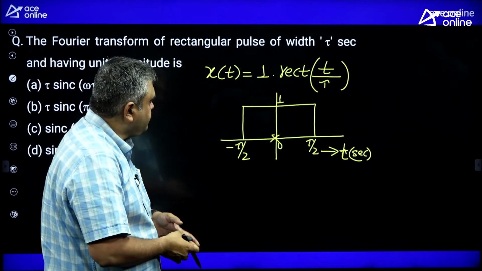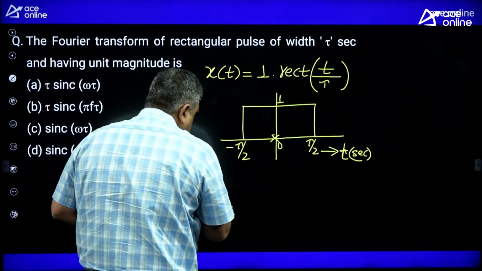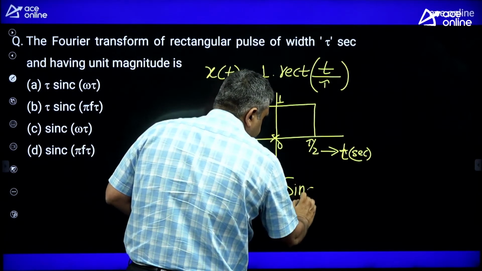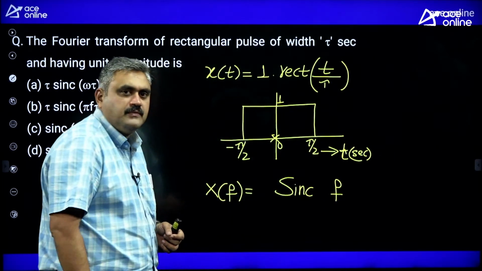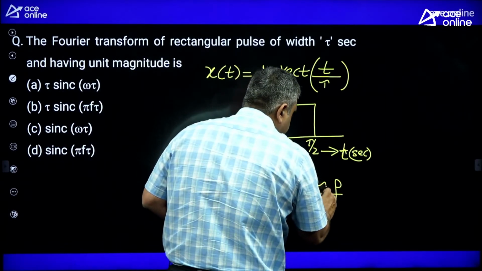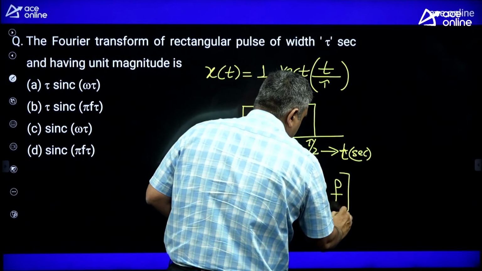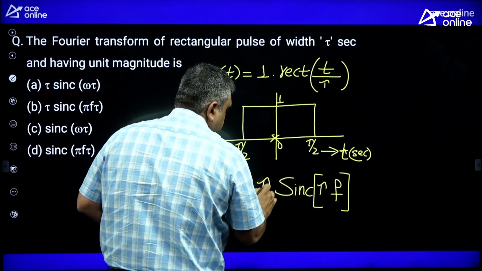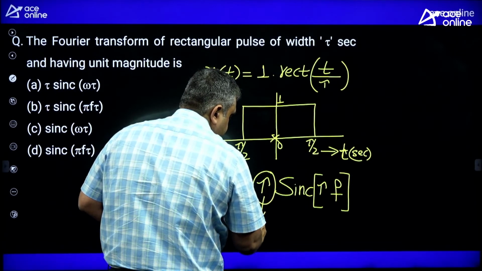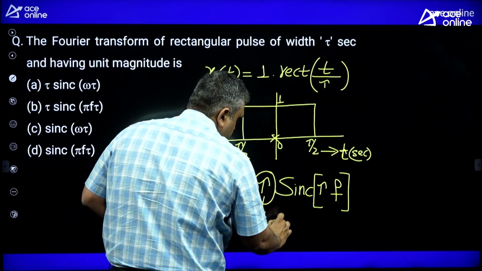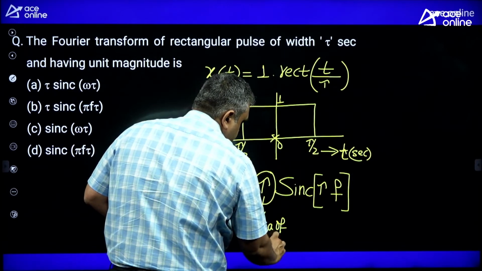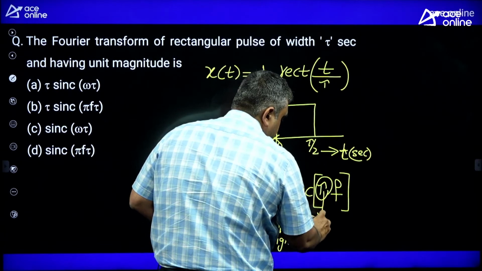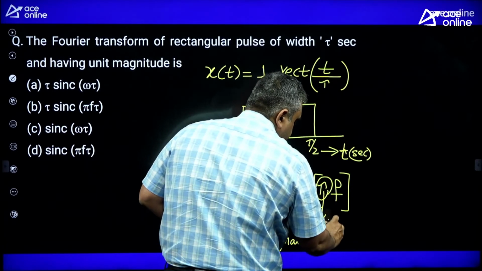So the standard logic here is very simple. All rectangular pulse transformations are sinc functions. So first write a sinc function in the frequency domain. Now the coefficient of f is the width, which is nothing but tau. And the coefficient of the sinc function is the total area. What is the total area? Base is tau, height is 1, so it is tau. So the coefficient of the sinc function is the area of the time domain signal, and the coefficient of f is the total width of the time domain signal.